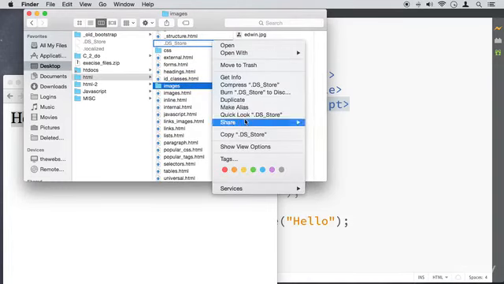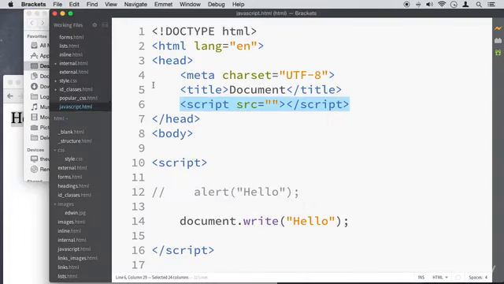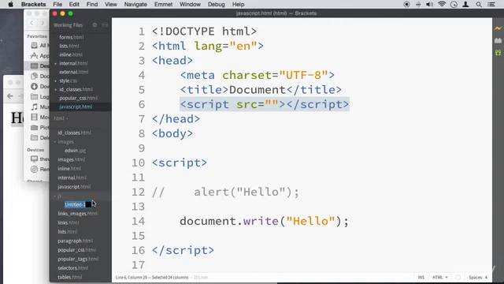So I'm going to right click here and make a new folder. Let's right click on this sidebar and create a new folder, and let's call this folder JS for JavaScript. Enter. Let's right click on this folder and choose new file. Let's call this script.js.